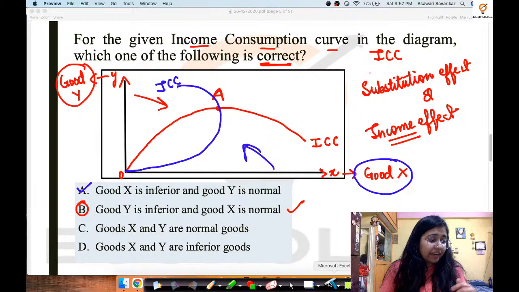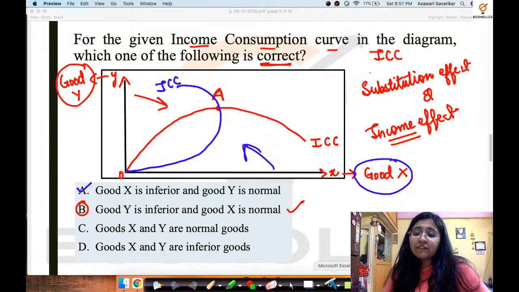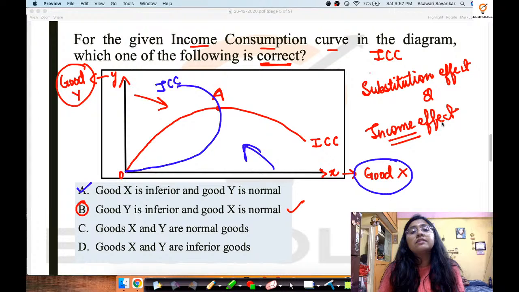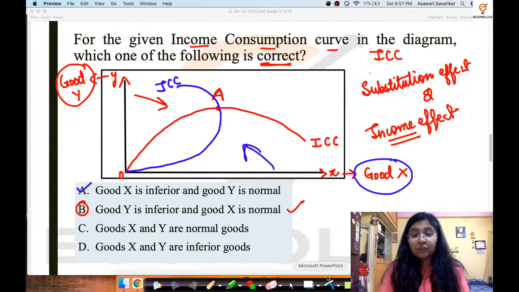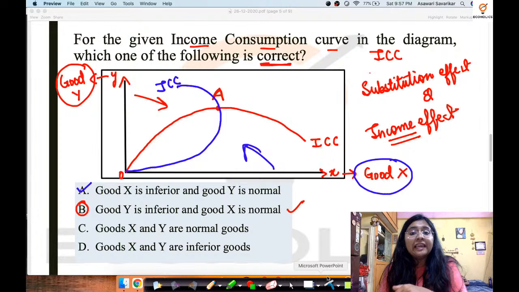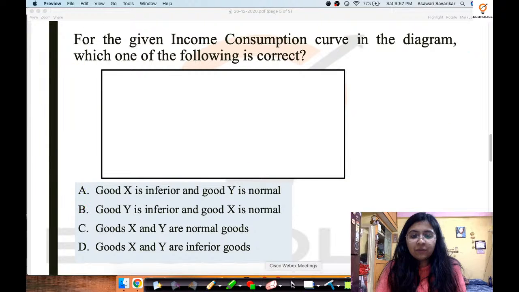Yes, so correctly stated by Altaf, as I have stated that income effect is negative for inferior goods, so definitely it would be positive for normal goods. It means substitution effect and income effect both flow in the same direction when we talk about normal goods, right? You'll have more income, you'll purchase more of a normal good, but if there's an inferior good that you're consuming, if you have more income, definitely you will be switching to a normal good rather than buying more of an inferior good. That is what it means. Okay, now moving on to the next one.